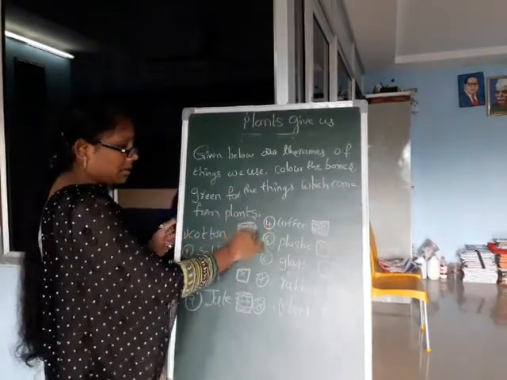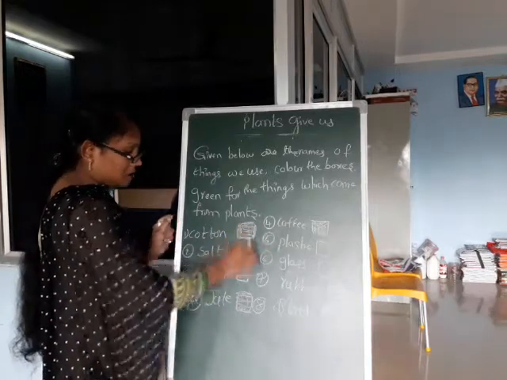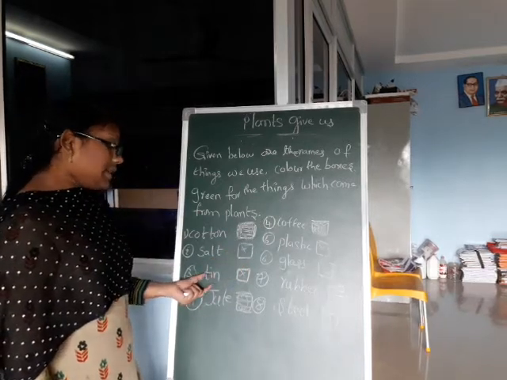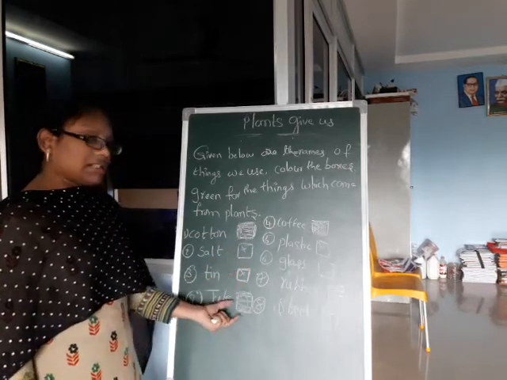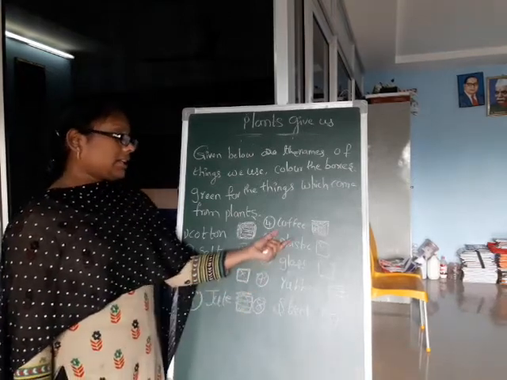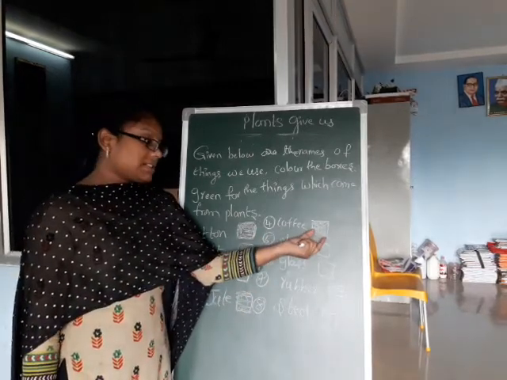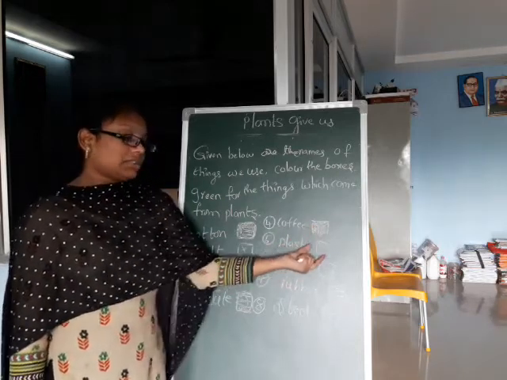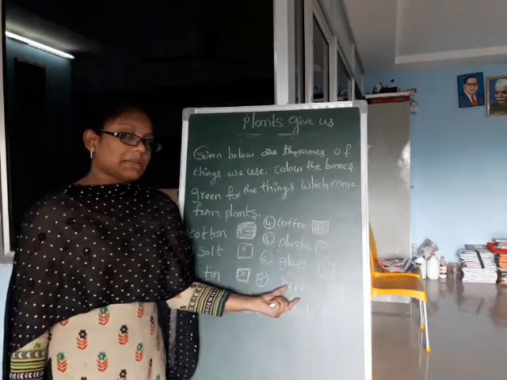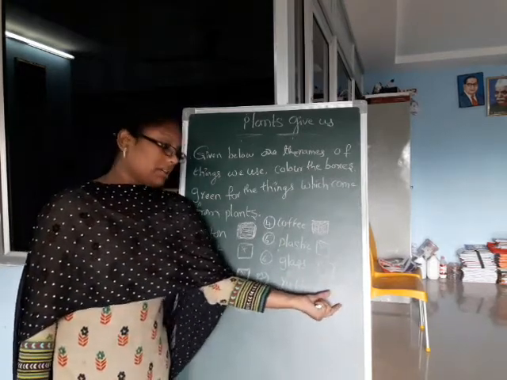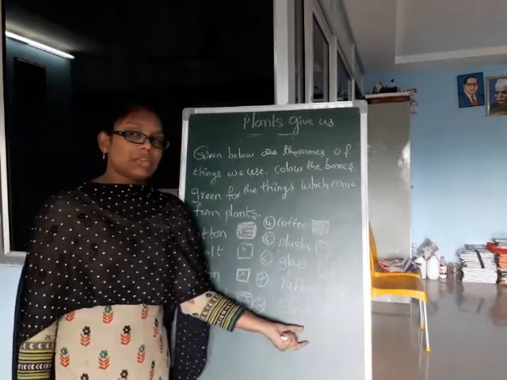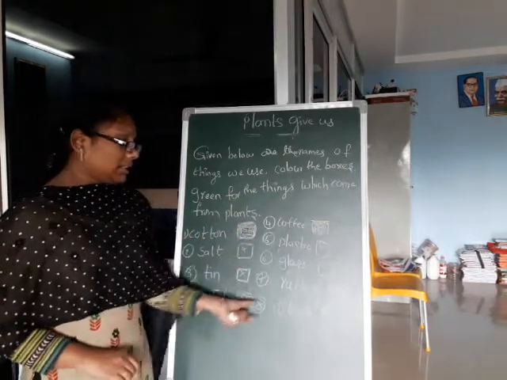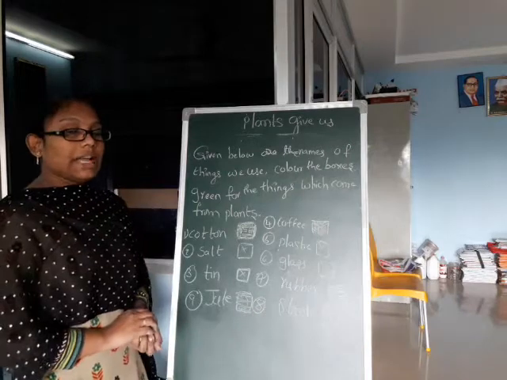Cotton. Green in color. Fill this box. Salt. No, it does not come from plants. Leave it. Tin. It does not come from plants. Jute. Yes, it's a plant. Fill the green color. Coffee comes from plants. Fill this green color. Plastic. No. Glass. No. Rubber. Yes, rubber comes from the rubber tree. Fill the color green. Steel. Steel comes from plants? No. Okay, do you understand? Like this, you also do in your notebook. Do you understand, children? Thank you so much.